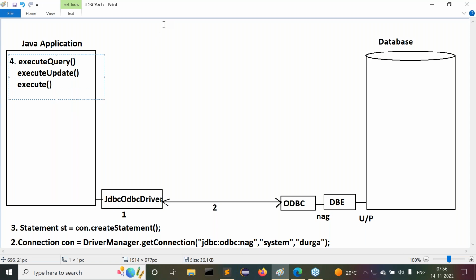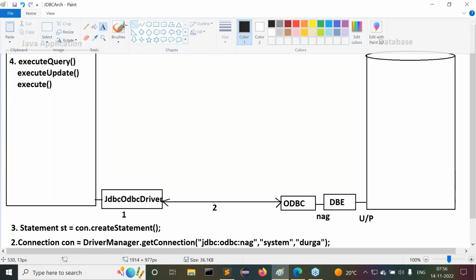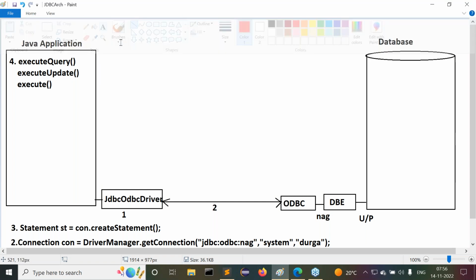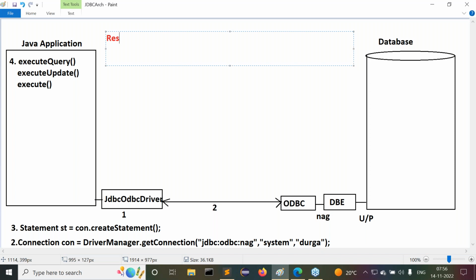Okay, fine. Leave this one. First we have to understand the very first one, the execute query method. Here I'm writing some instruction. Now try to understand this instruction. ResultSet rs equals st.executeQuery of select star from emp1.